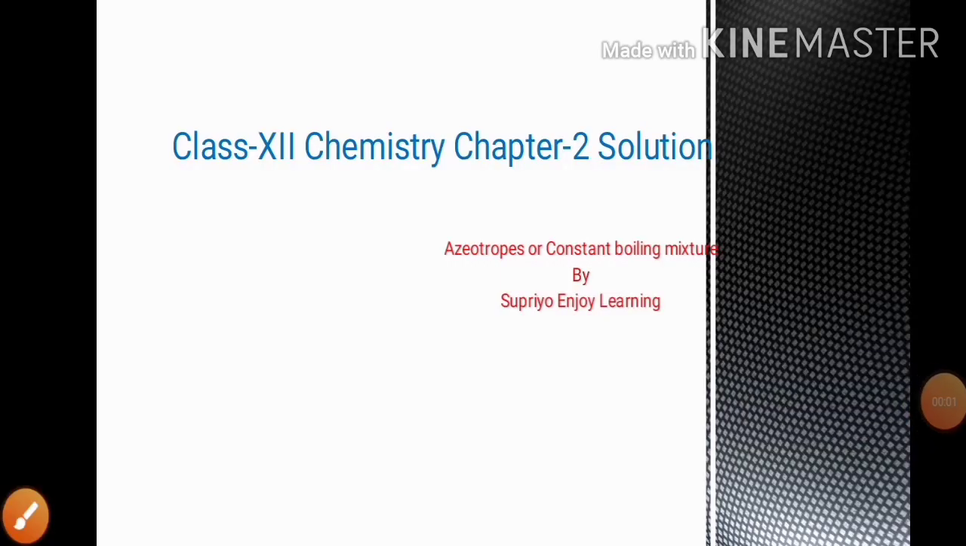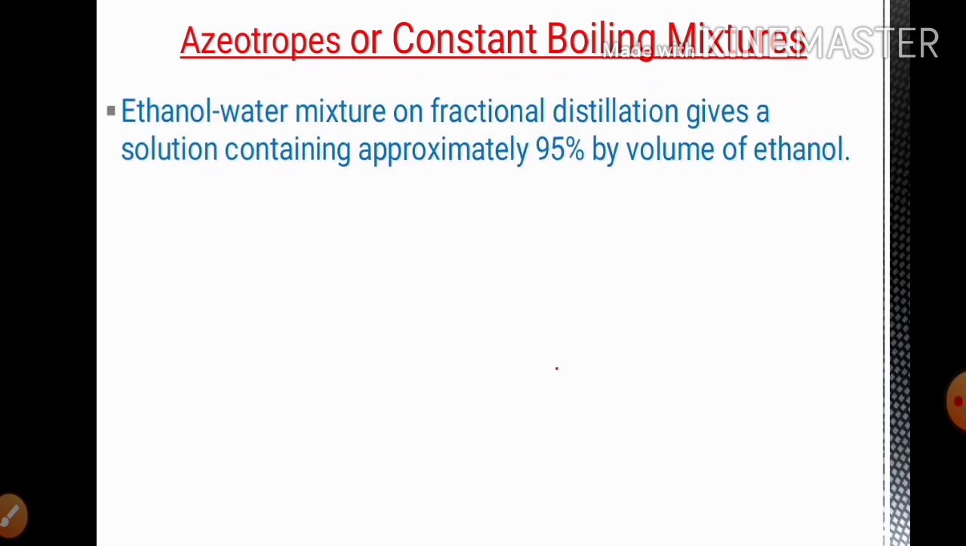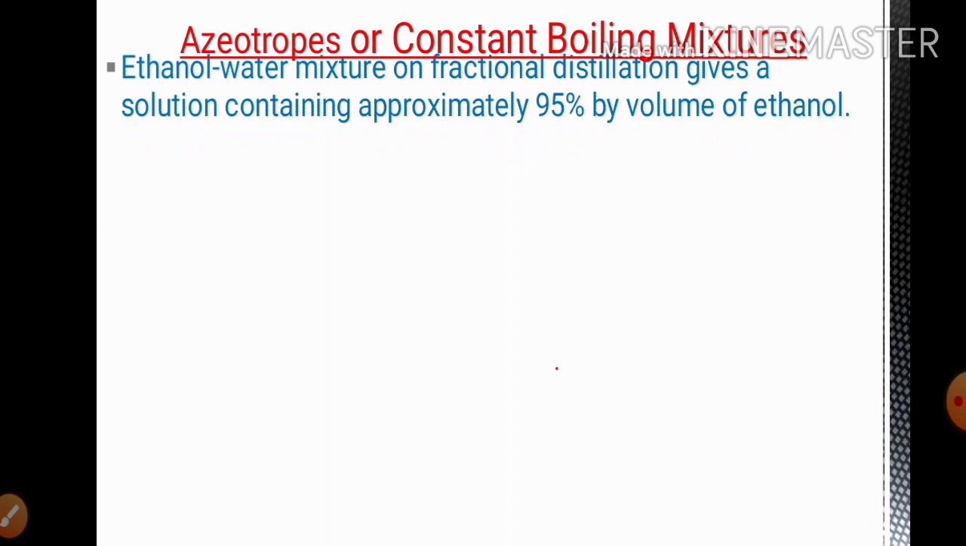Hello students, today we will see azeotropes or constant boiling mixtures. Some liquids on mixing form azeotropes, which are binary mixtures having the same composition in liquid and vapor phase. Azeotrope means boil unchanged.